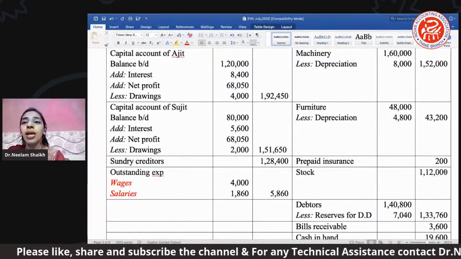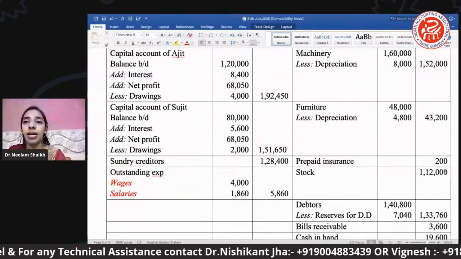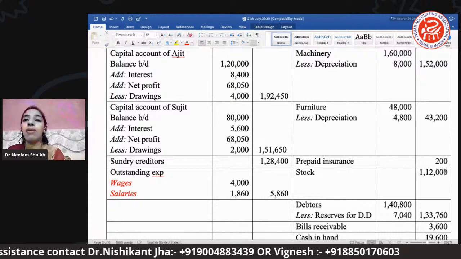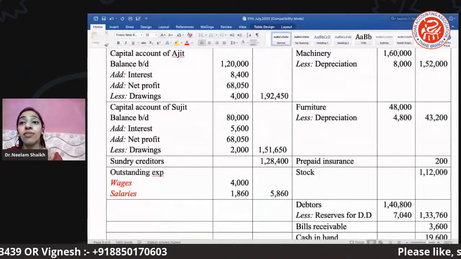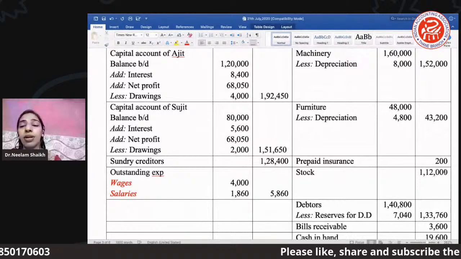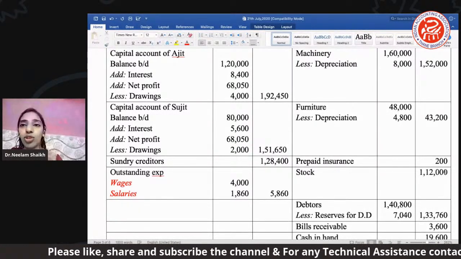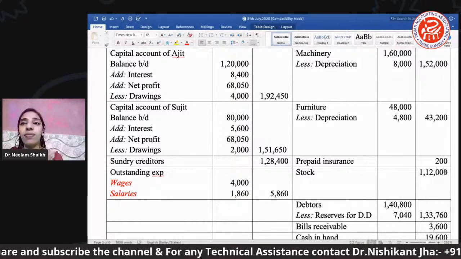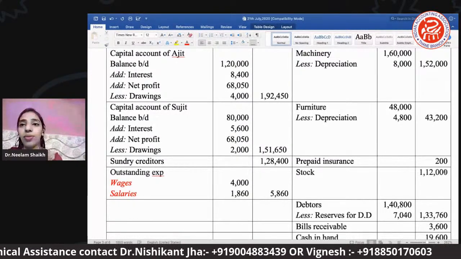Okay. Next is prepaid insurance. If you remember, there was an insurance which has been paid in advance, right? So that's why it becomes our asset. Stock was given. Stock is nothing but our closing stock. If you remember, हमने trading करते वक्त account बनाते वक्त मैंने आपको कल ही बताया था कि second effect जो अपना stock का होता है, at the end when we prepare the balance sheet or a statement, there you can find the stock value.